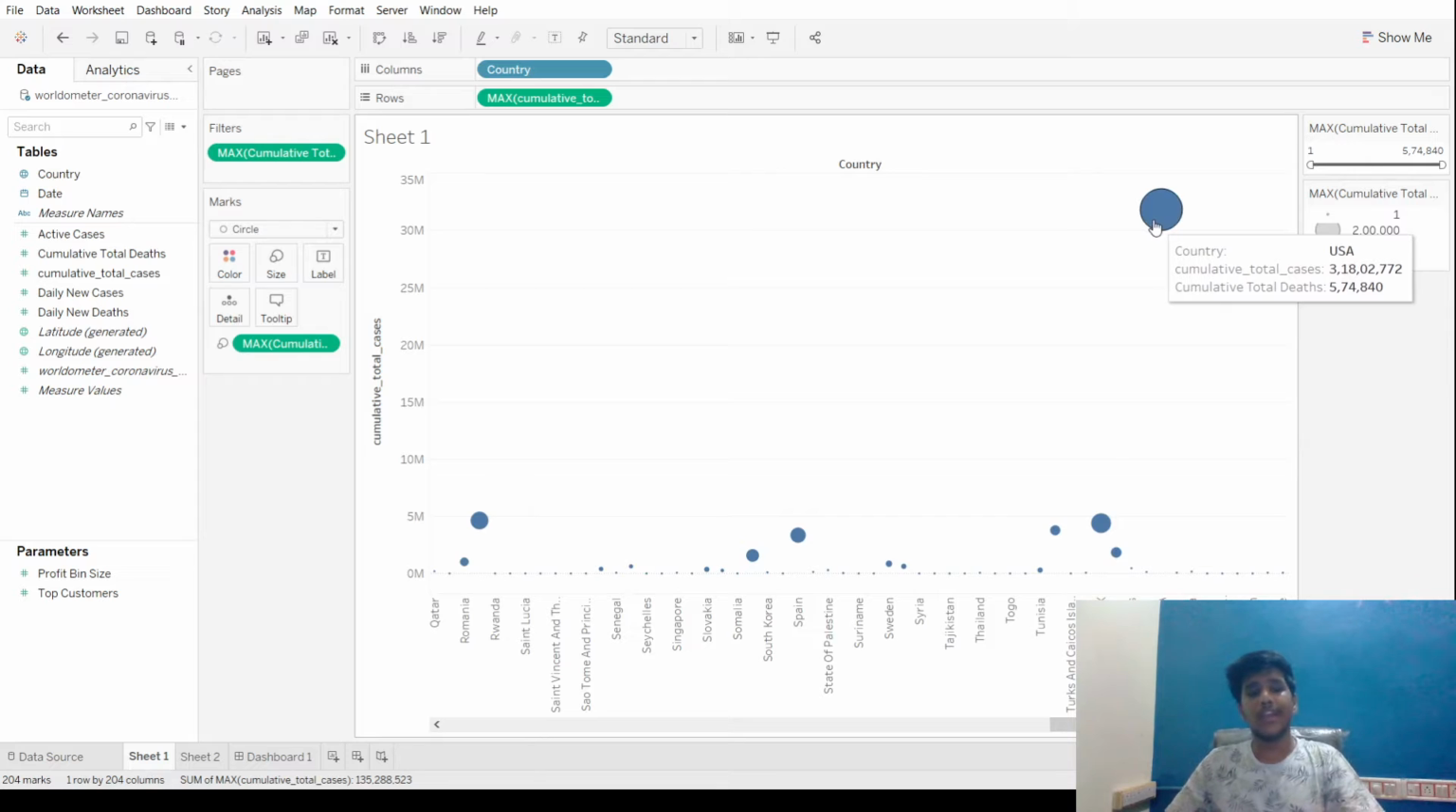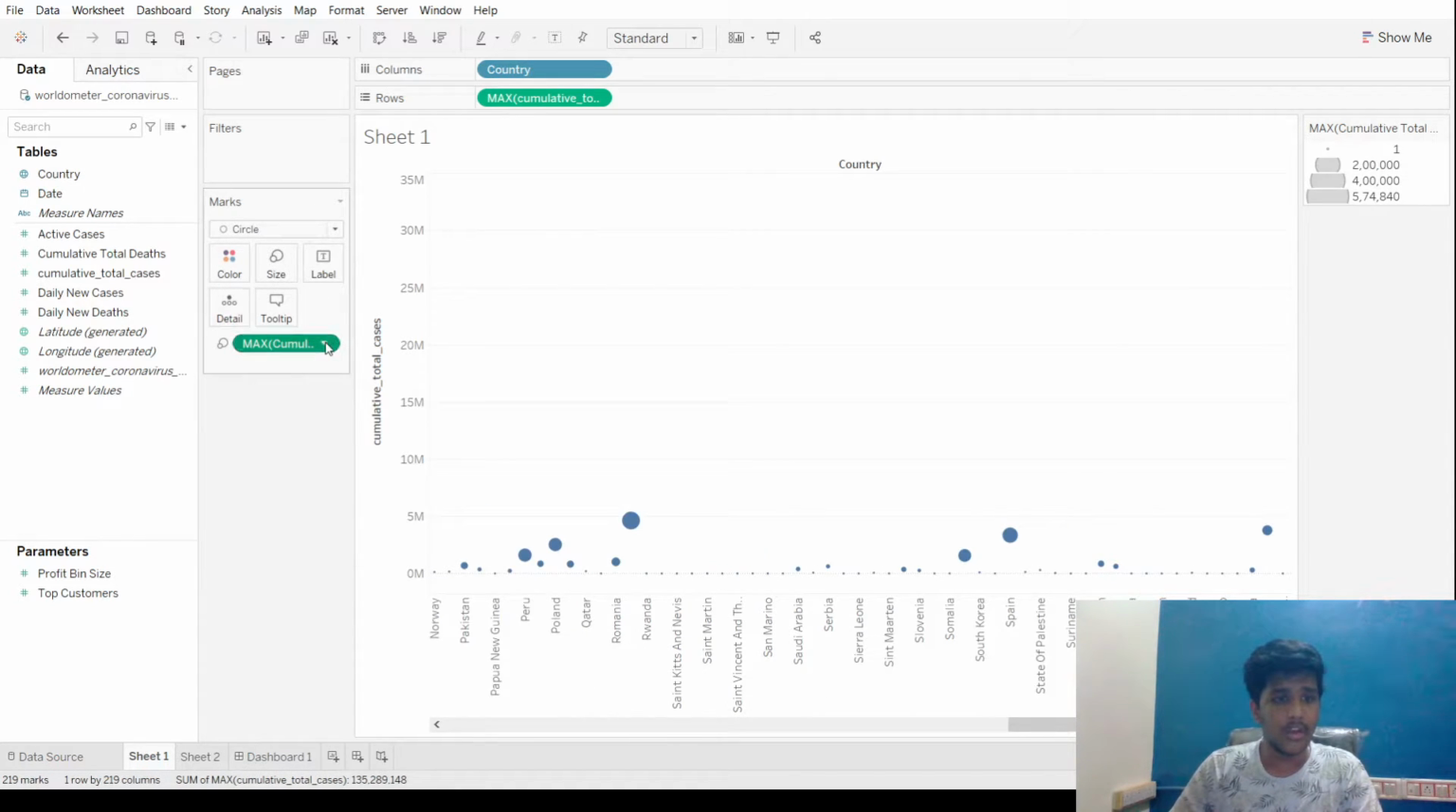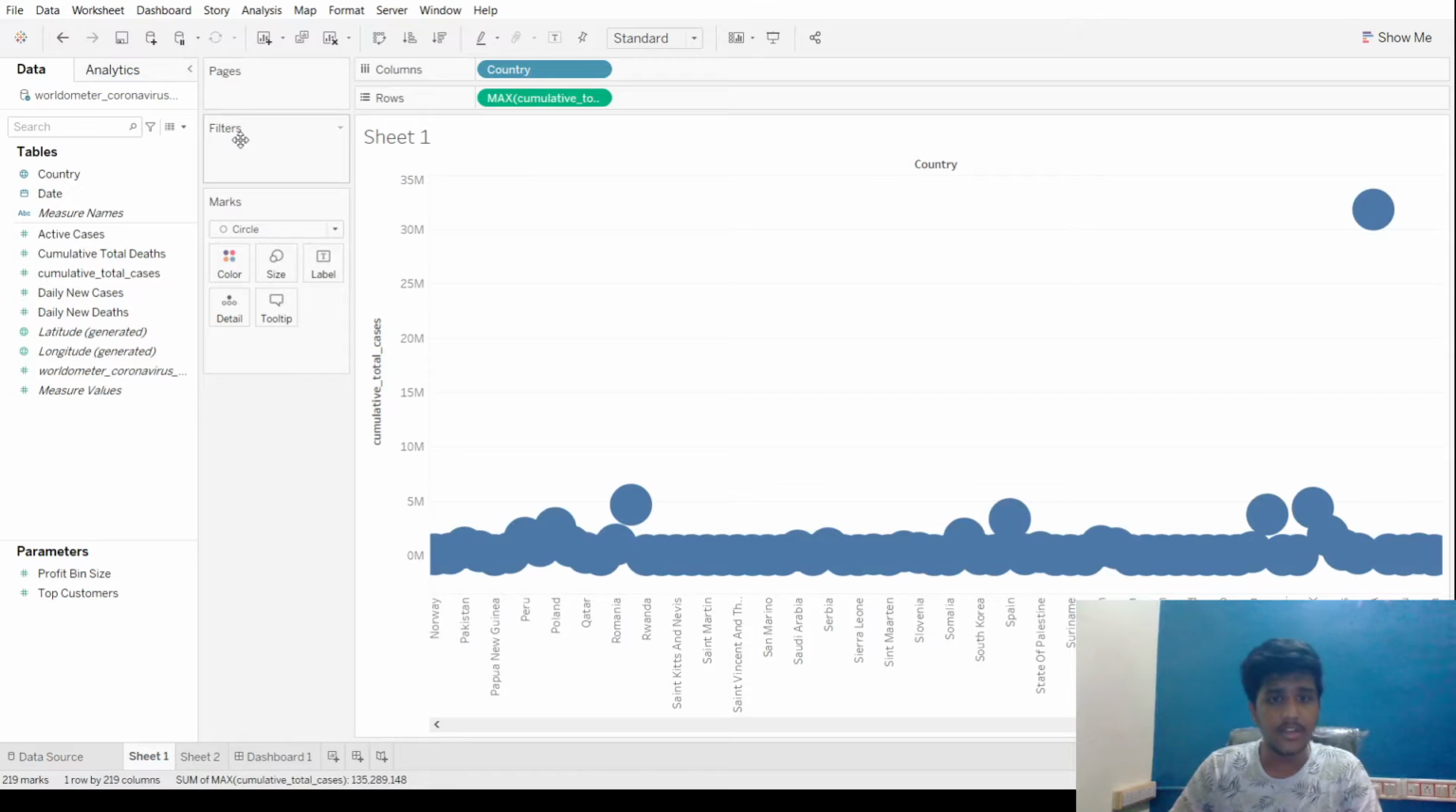So in this way we can view two or more categorical data, or two or more data, in a single graph by using the marks card, which shows color, size, detail, label. Label is nothing but you're just adding some more labels to it, and this is how you use the marks card. So one more, now let's go to the filters.